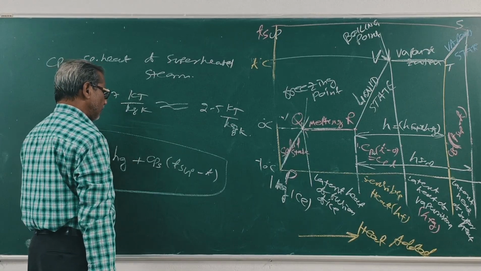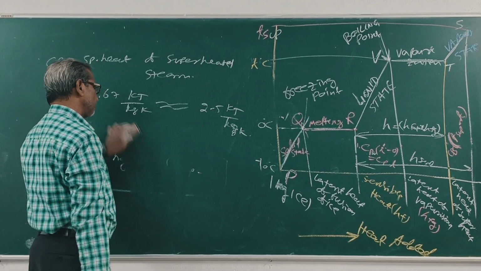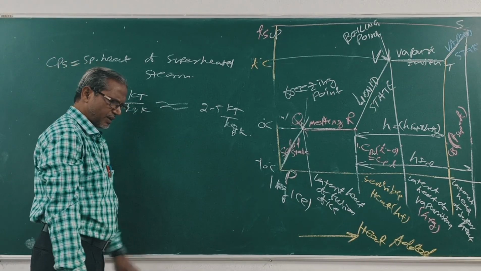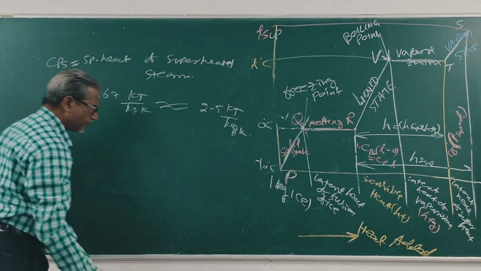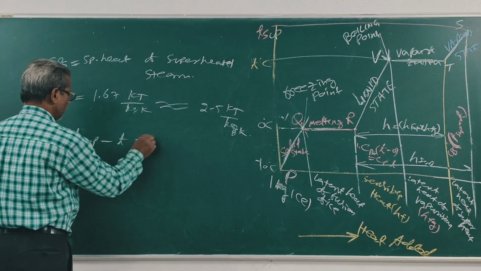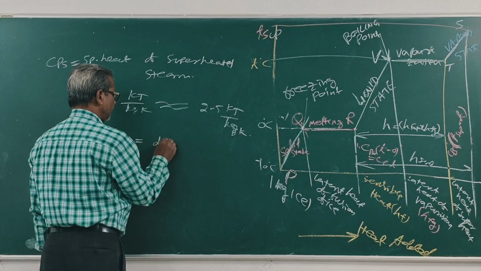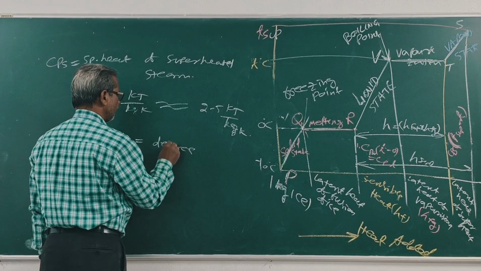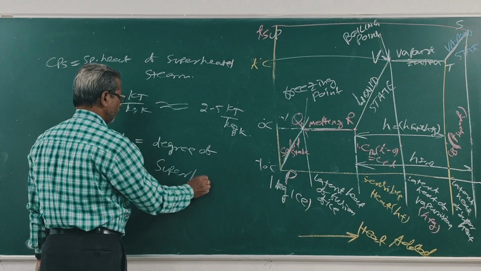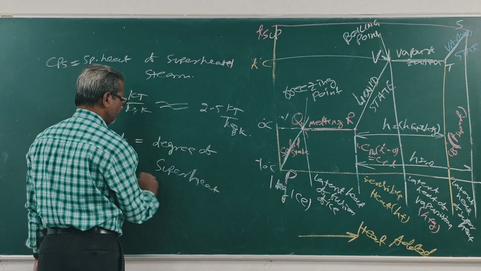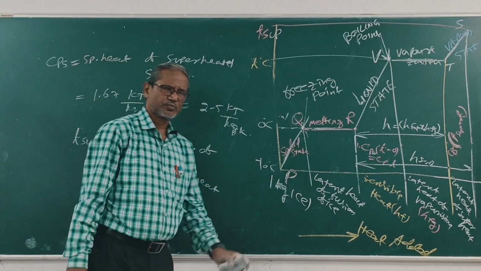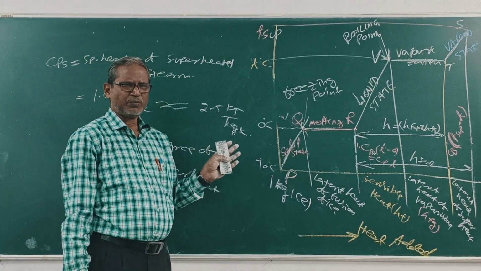And T sup minus T is equal to the degree of superheat. Clear? Degree of superheat. Now, this is about enthalpy of steam.